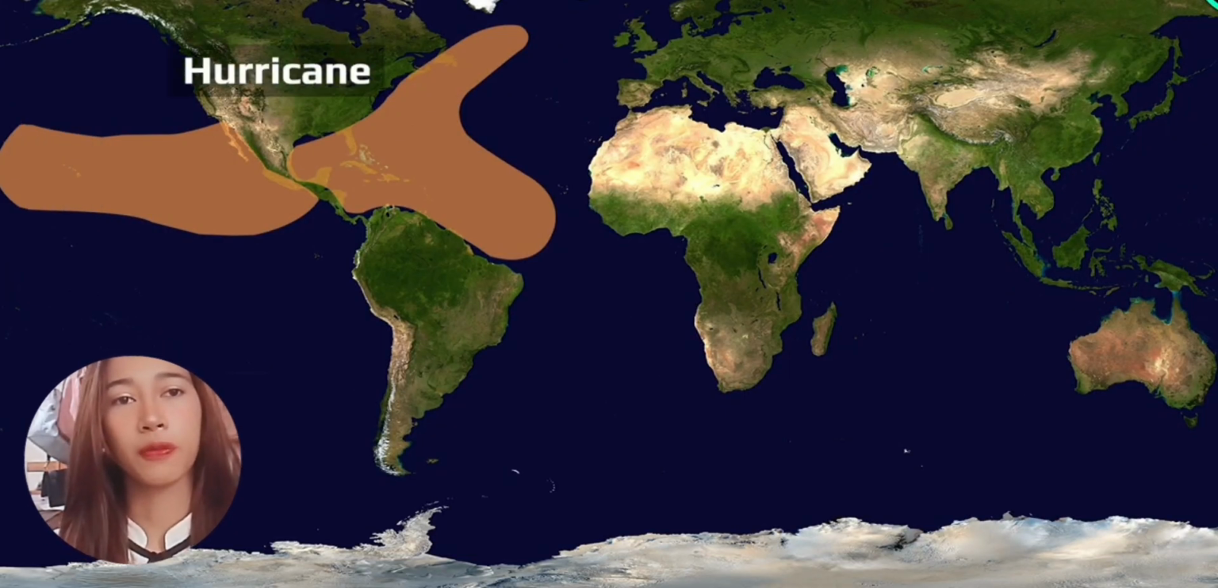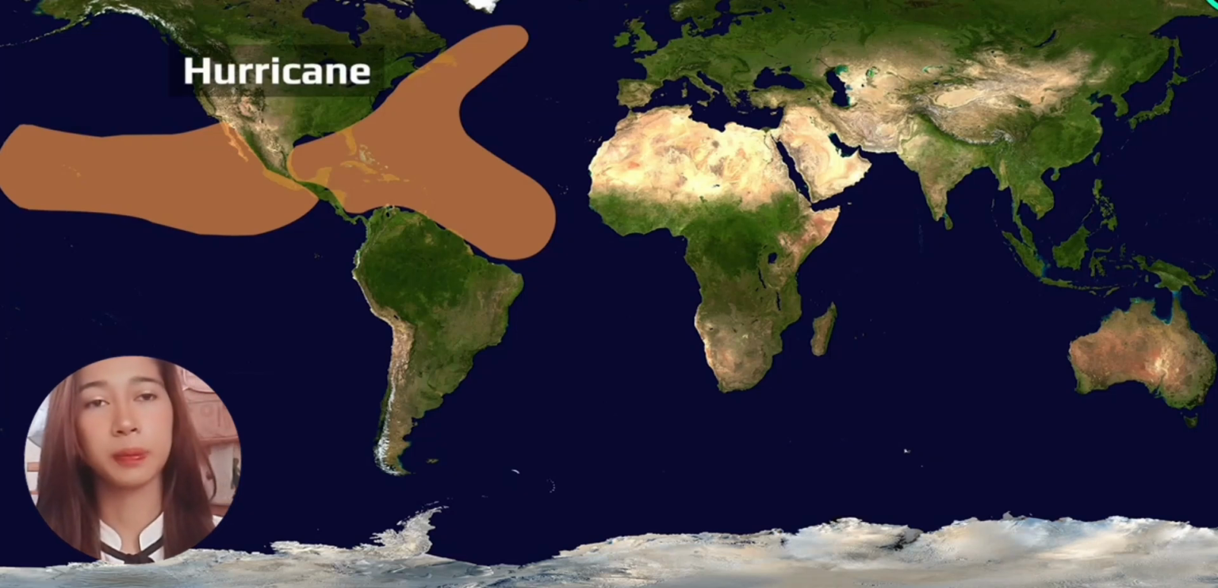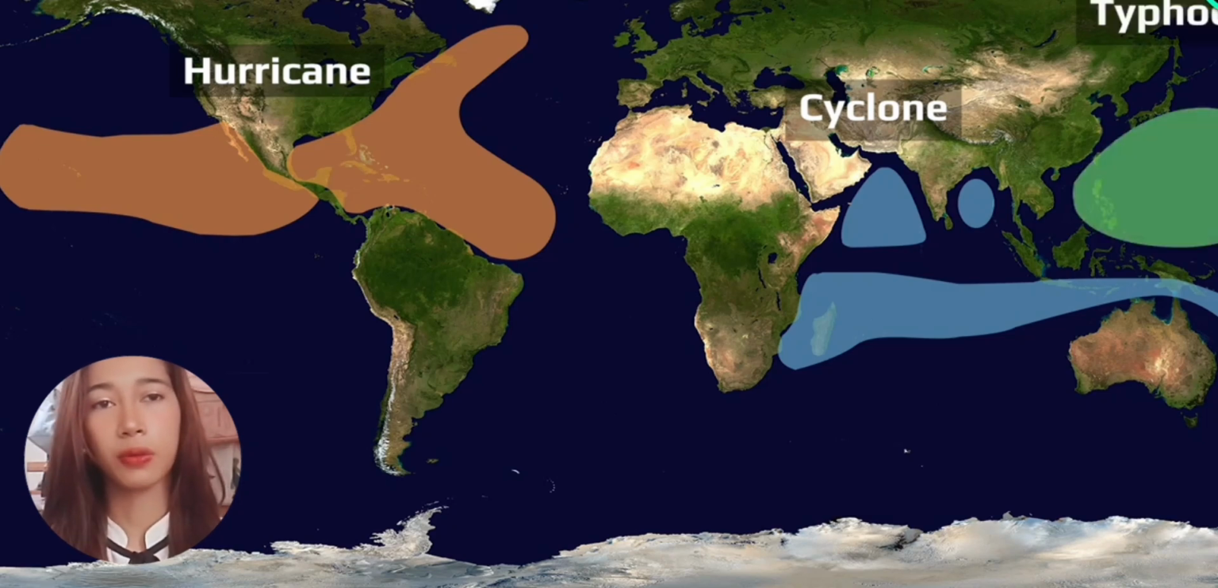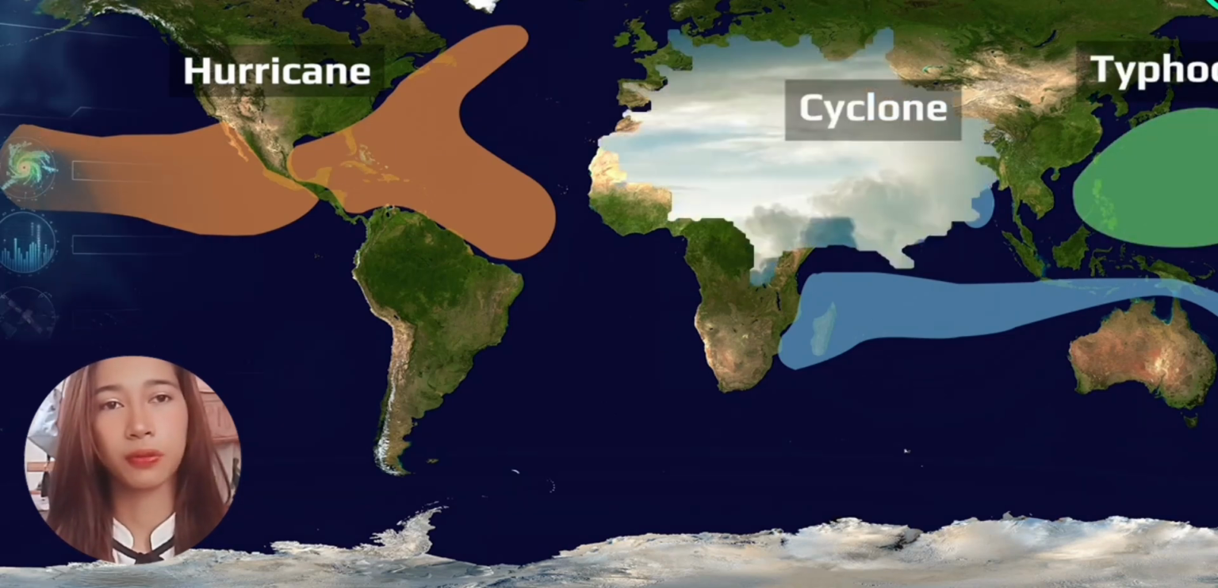Although these storms have different names around the world, they are the same type of weather system. In the western North Pacific, including the Philippines, they are called typhoons. In the Atlantic Ocean and Eastern Pacific, they are known as hurricanes. In the Indian Ocean and South Pacific, they are called cyclones. The only difference is the region where they form, not the storm itself.